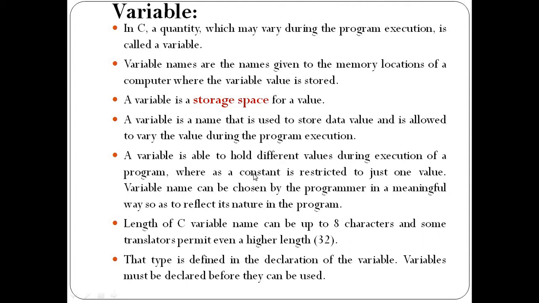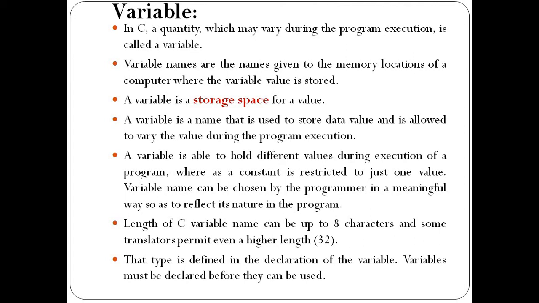We have seen the concept of constant in C tokens. Constant means a fixed value. Let me take a maths example related to the constant C token. The value of pi is fixed. We cannot change the pi value throughout the program. Such values are fixed throughout the program, so they are called constant values, because the pi value is fixed, that is 3.14, and we cannot change it. That is why such values are called constant values.